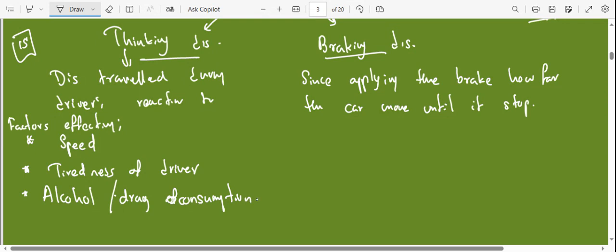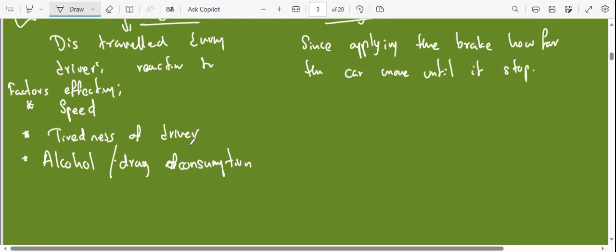So this also can affect the thinking distance of the driver, okay? And the visibility of the road. Yeah, some sort of mental stability or mental status. Now if the driver is angry with his wife, then he may not see what is happening. So then mental status of the driver.